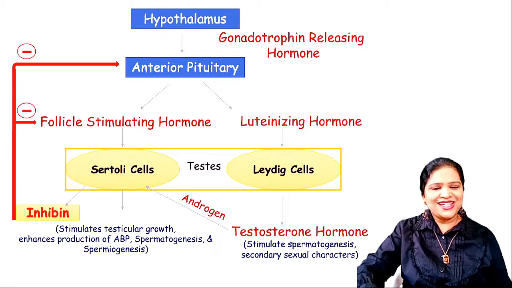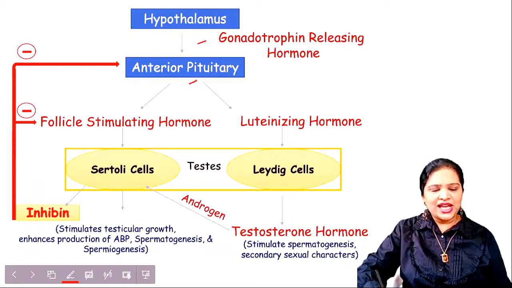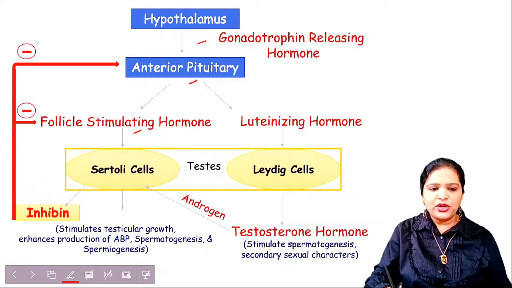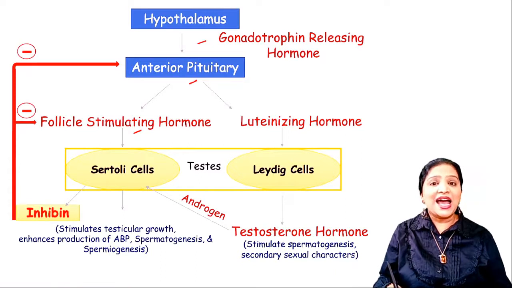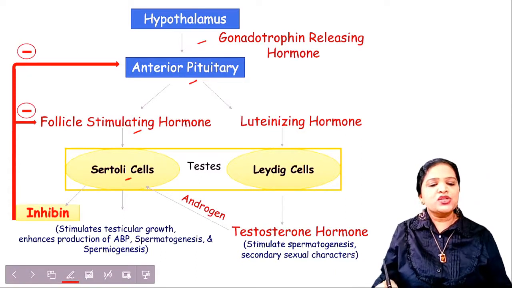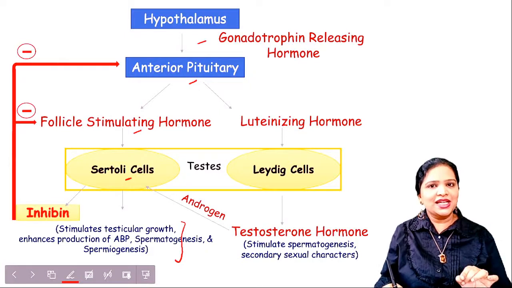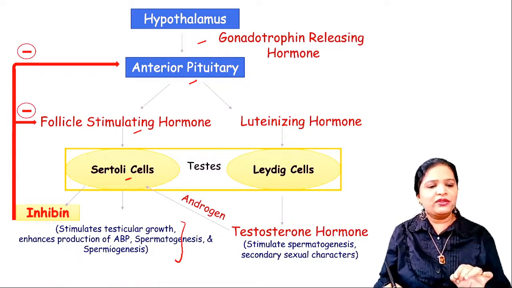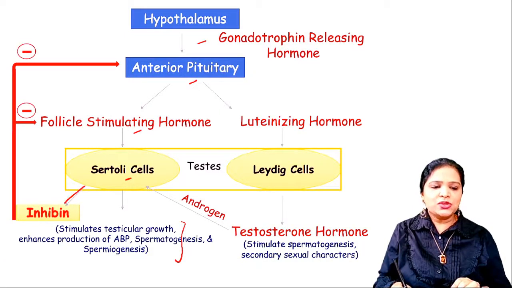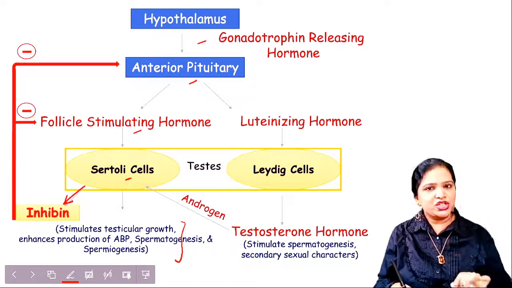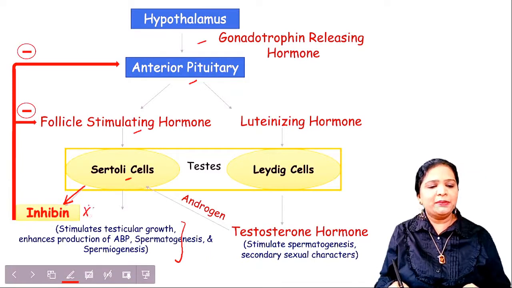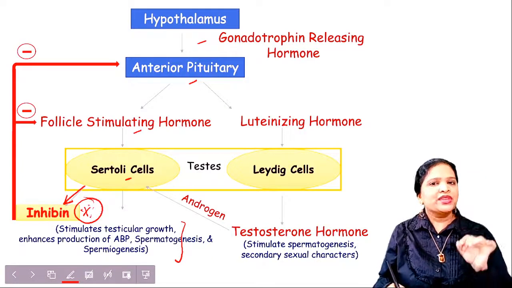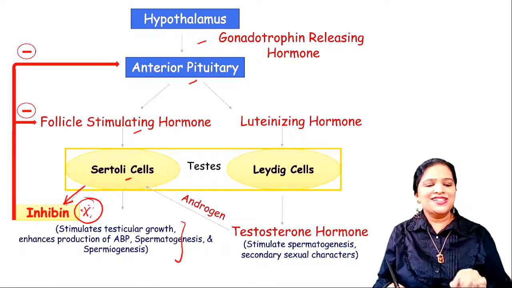Here we have seen the hypothalamus releases gonadotrophin, which acts on the anterior pituitary, which produces follicle stimulating hormone. Follicle stimulating hormone acts on Sertoli cells. When enough sperm production is done for a period of time, the Sertoli cells want to stop the production further, so they release a hormone called inhibin. This is important: inhibin is secreted by Sertoli cells.